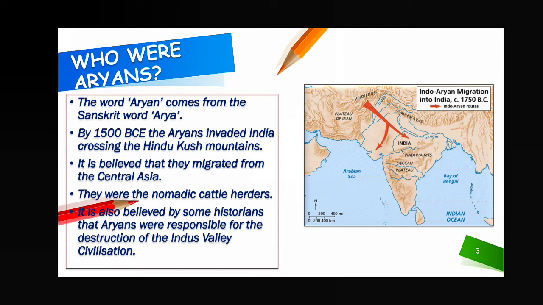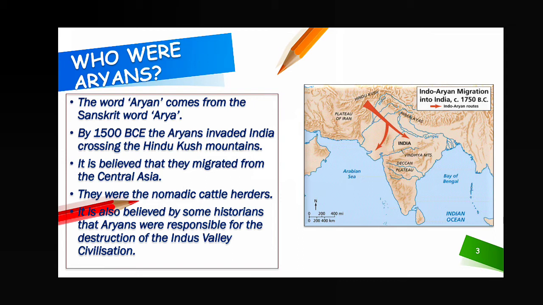Nomadic means that type of activity where people are moving from one place to another with their animals. Now you can ask, why are they moving from one place to another? Because they are in search of food for the animals. Why are they searching for food for the animals? Because the animals were the main source of income, providing them food. That's why animals play an important role in their life.